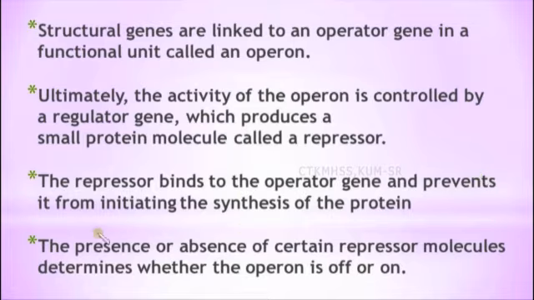So the repressor binds to the operator gene and prevents it from initiating the synthesis of protein. If the repressor is binding to the operator gene, the particular function of protein synthesis stops. The presence or absence of a certain repressor molecule determines whether the operon is off or on. This is what will determine whether the operon has to be functional or non-functional.